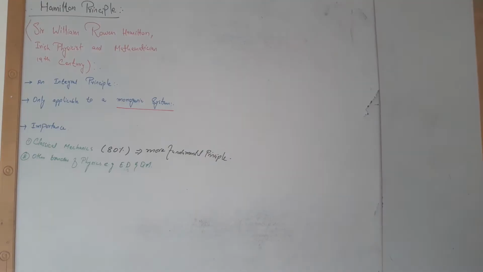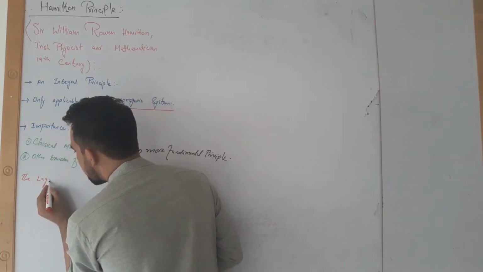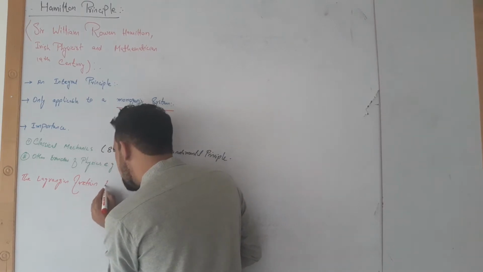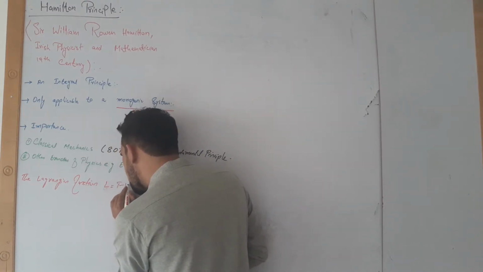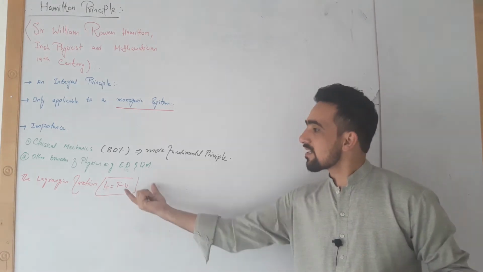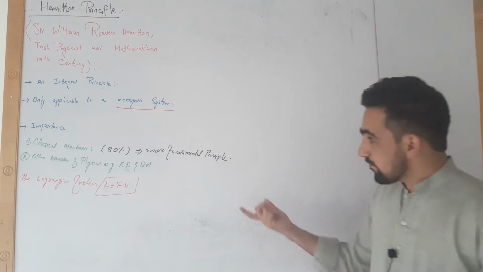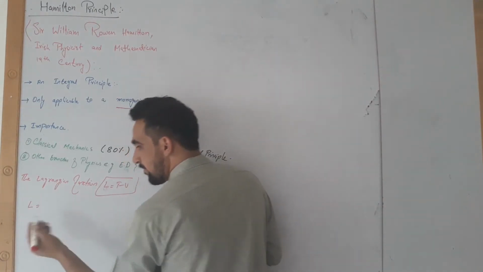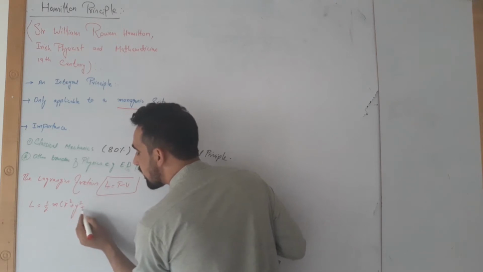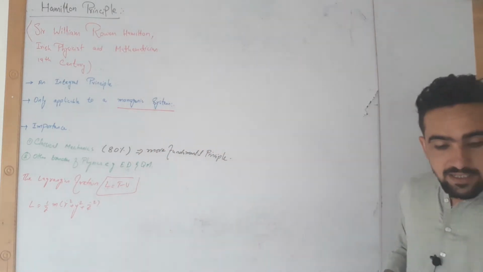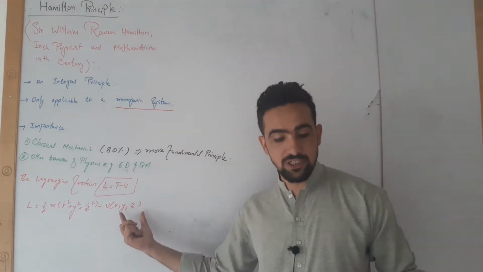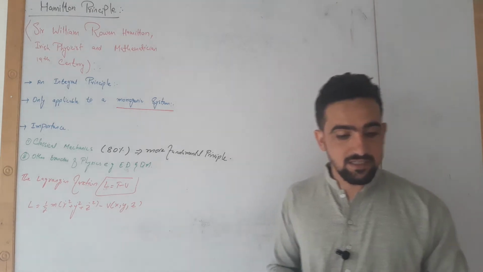We remember we defined the Lagrangian function L as T minus V. This simply means that the difference between kinetic energy and the potential energy of a system is called the Lagrangian function L. We have already defined this L many times previously: it is half m (x dot square plus y dot square plus z dot square) in Cartesian coordinate system, minus V of x, y and z, that is, potential energy is a function of position only, so the system is conservative.